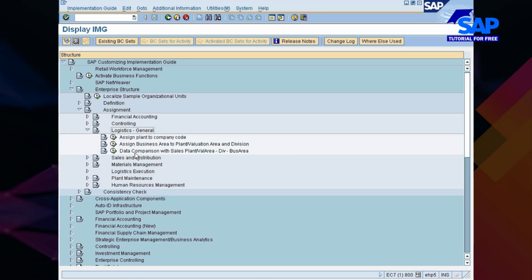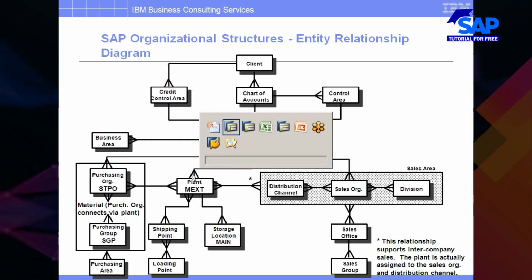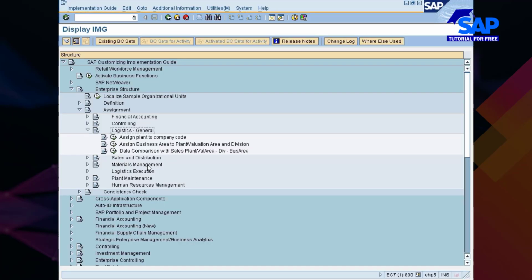You see here, this is the assignment which I am dealing now. Plant is linked to company code, to sales organization, to purchase organization, and to storage locations. So this is the one which I am going to make now.